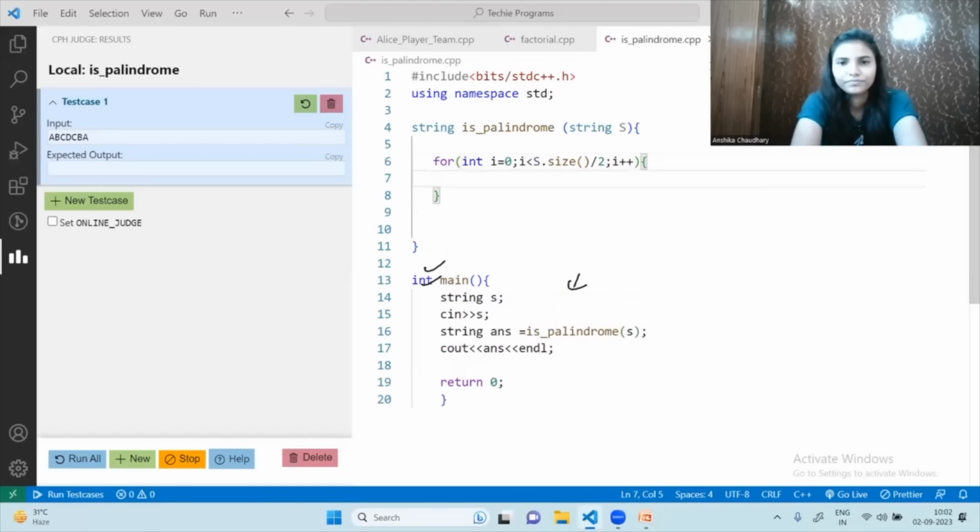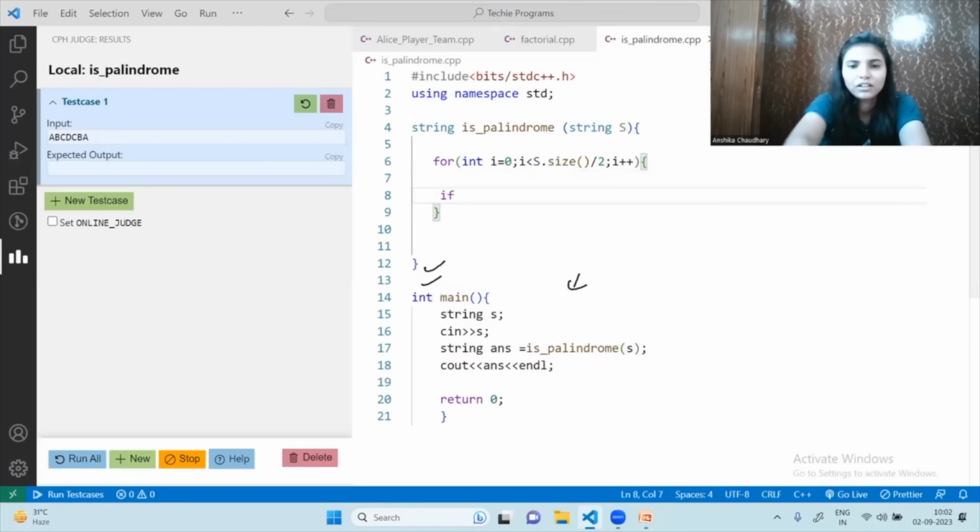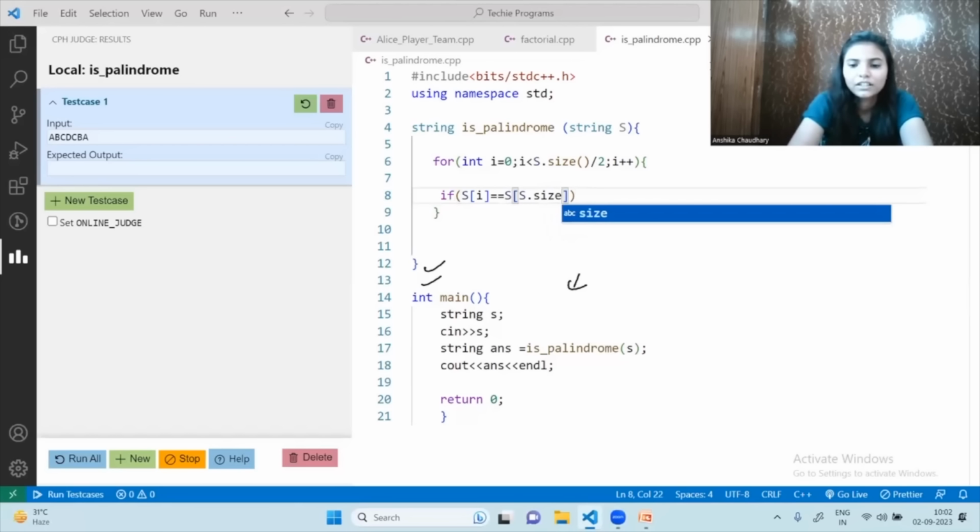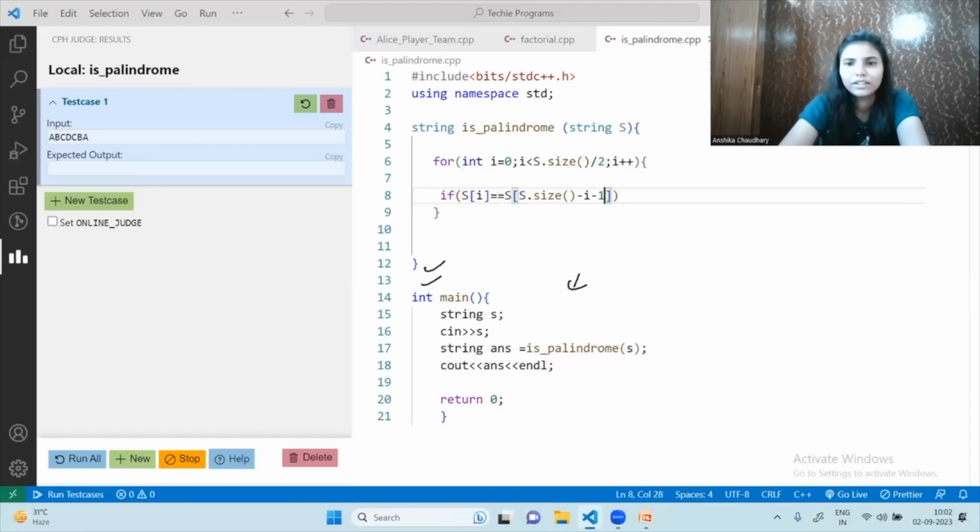Now we will be checking if s of i equals s of s.size minus i minus 1.